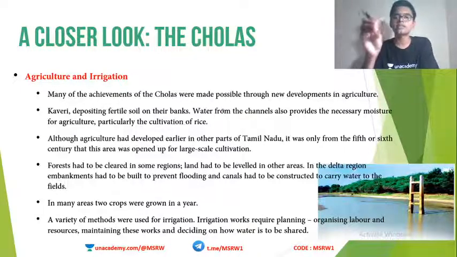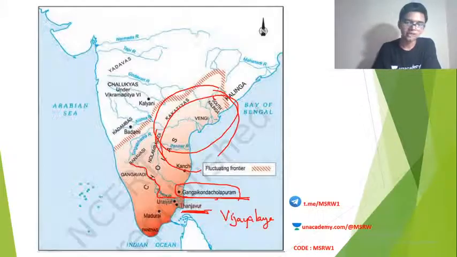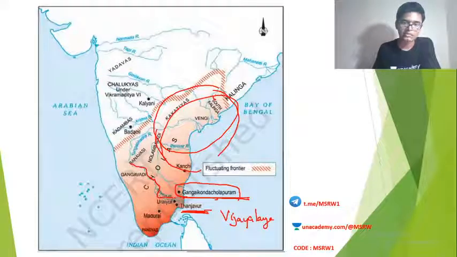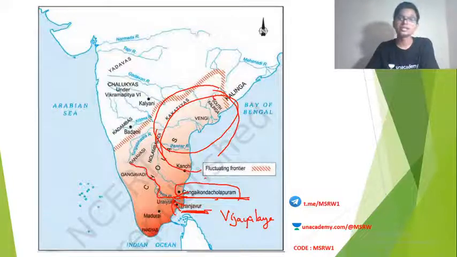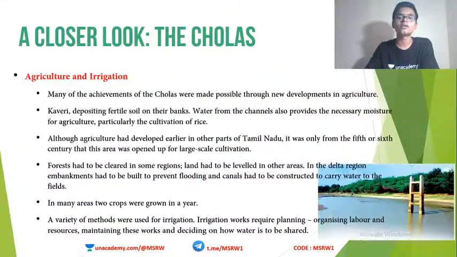The most important feature is that Kaveri Delta is full of alluvial soil. Look at the map again, Kaveri here. By the time it reaches Bay of Bengal, it branches into various distributaries like this, forming deltas. These deltas often get flooded. And when the flood recedes, what happens? Lots and lots of alluvial soil is there, which is extremely good for cultivation. Also Kaveri river provides the required moisture and water for irrigation. So it was an ideal land for cultivation.